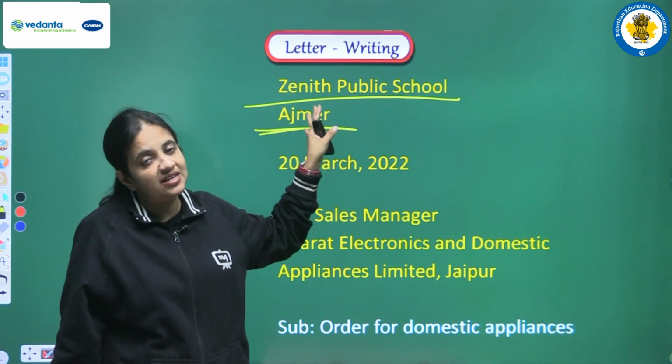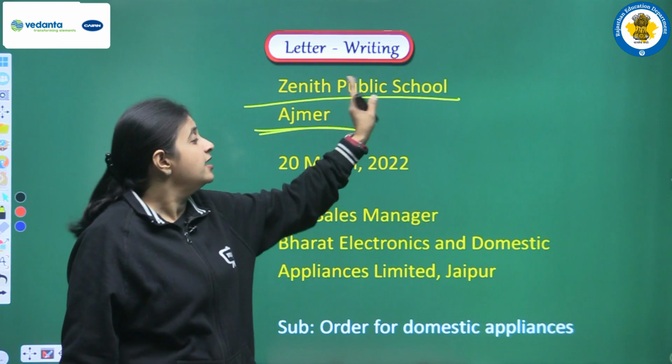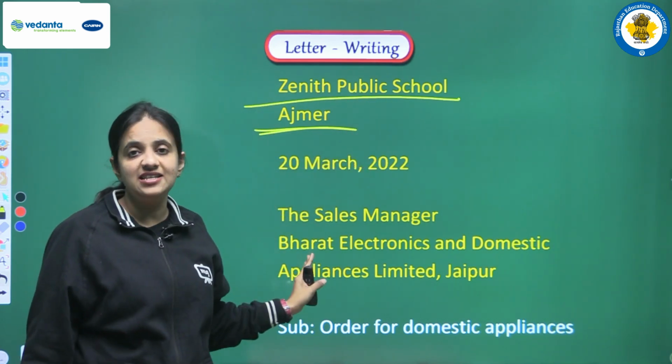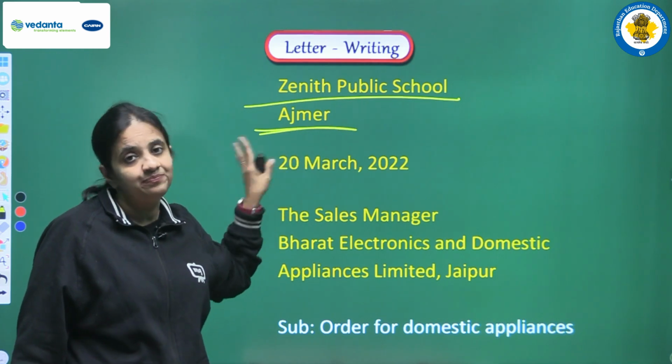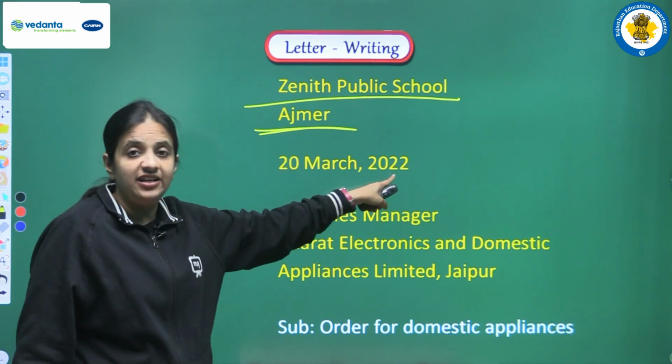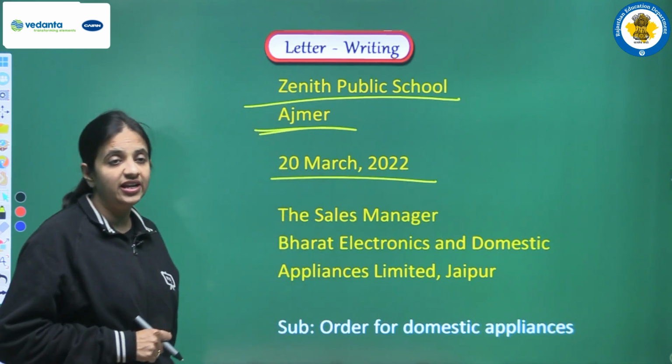So here obviously the name of the school will be at the beginning of the letter, at the left hand side of the paper. So here we are writing Janit Public School, Ajmer. Okay, next we are writing the date. So the date is 20th March 2022.